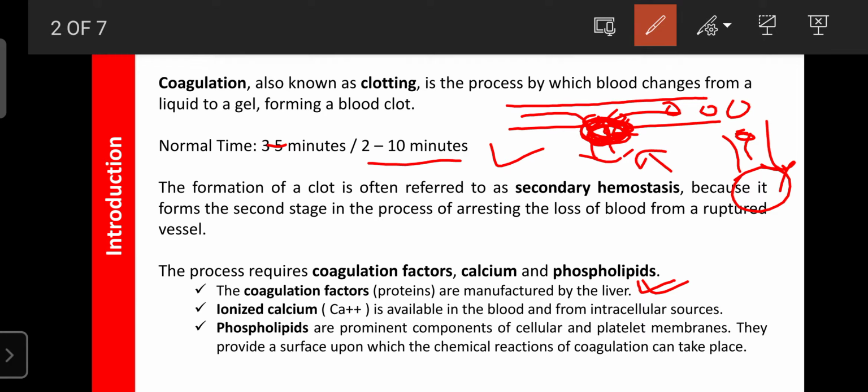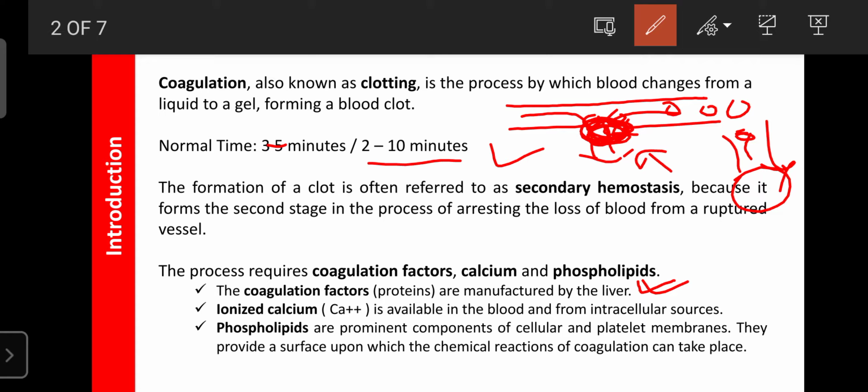So in a primary scenario, without any blood profile test, we can simply check the coagulation time by using filter paper. Then you can conclude the condition of your liver primarily at home itself. So that's why the coagulation process is the most important process.